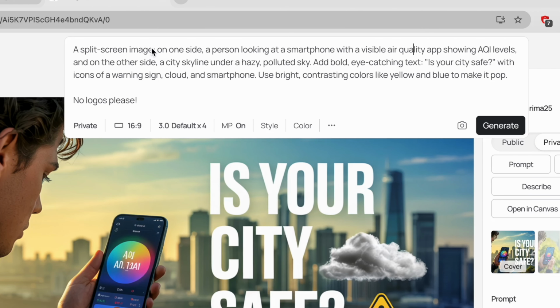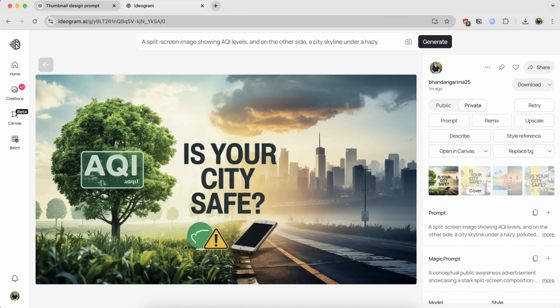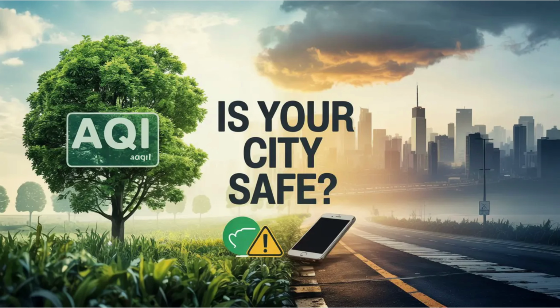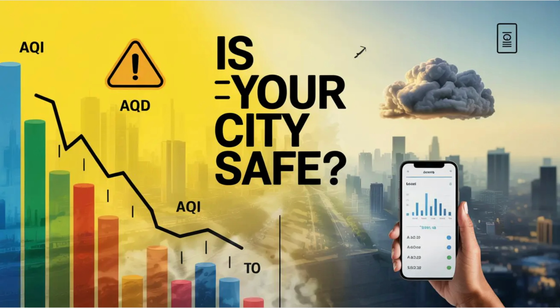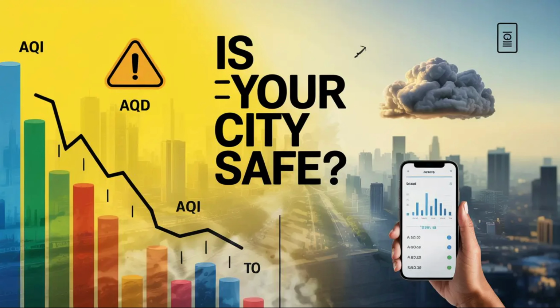Let's go back to Ideogram and change the prompt. You see in the beginning of the prompt it says on one side a person looking at a smartphone with. So I will remove this and click on Generate again. Now you see 4 fresh, stunning thumbnails created without a person. So you can put your own face on these thumbnails. Now I'm going to tell you how to put your face on these thumbnails.